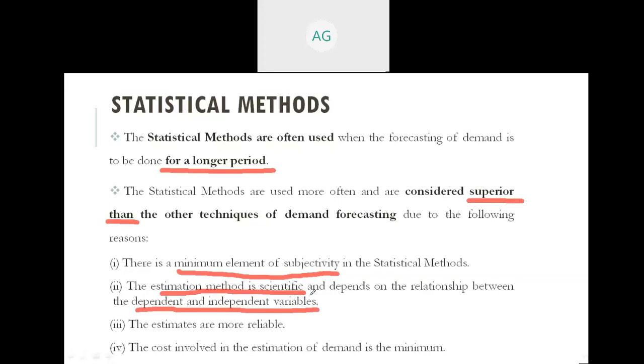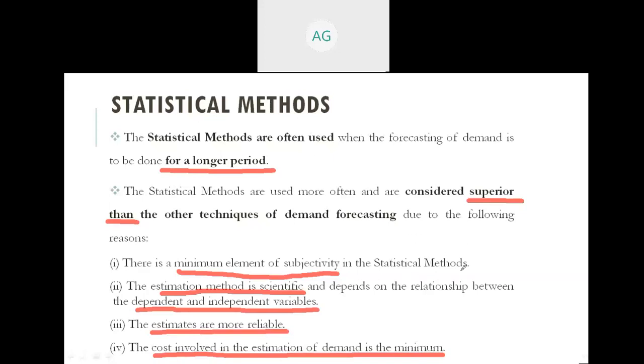So that's why the results are much more accurate. The third point is the estimates are more reliable than the other methods. The fourth point is the cost involved in the estimation of demand is the minimum. And also the cost involved in these methods is minimum. That's why these methods are much more superior than the other methods.